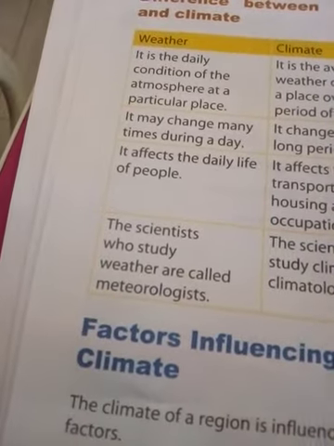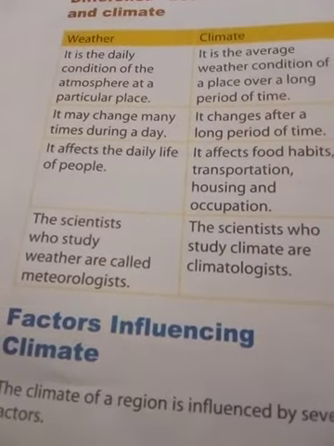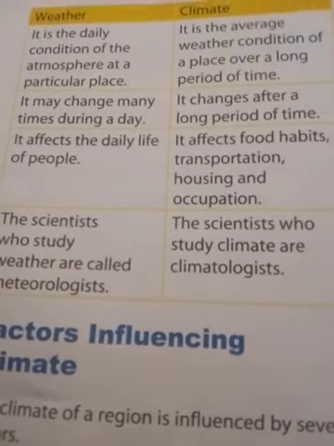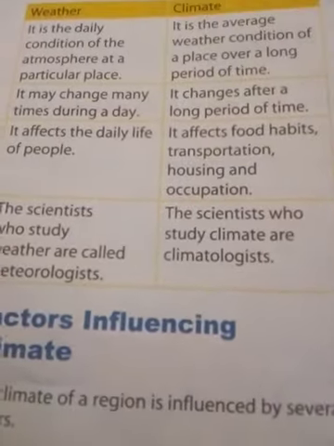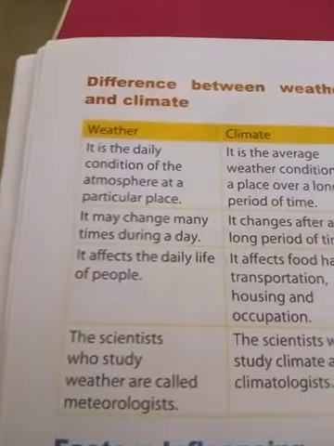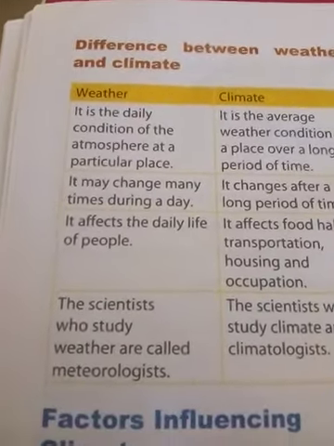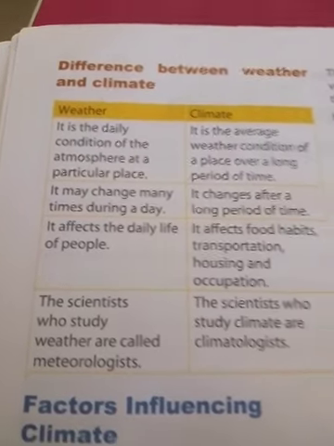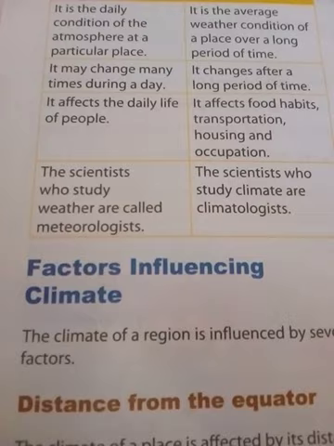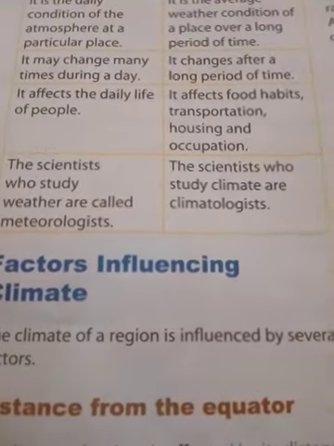The scientists who study weather are called meteorologists. The scientists who study climate are climatologists. What is a climatologist? The scientists who study climate. What is a meteorologist? The scientists who study weather are called meteorologists. Do you know where the meteorological department is in Tamil Nadu? The meteorological department is in Chennai, in Nungambakkam.